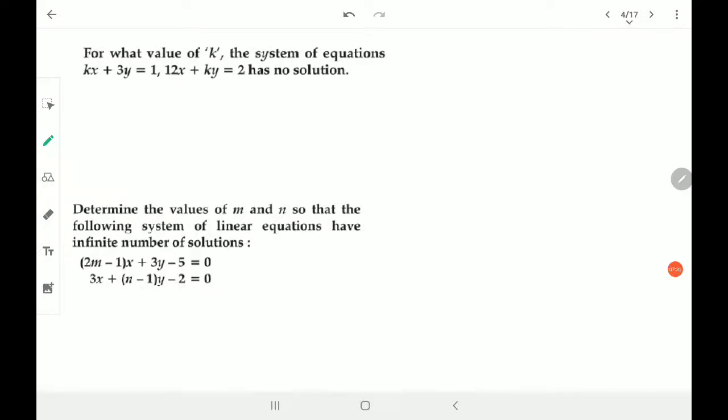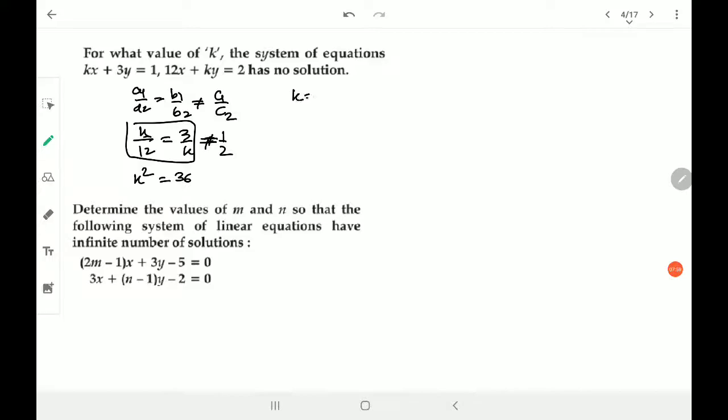So for what value of k does it have no solution? No solution case, that means again a1 upon a2 is equal to b1 upon b2, but not equal to c1 upon c2. So we have k by 12 is equal to 3 by k, but not equal to 1 by 2, right? So why I took this question, again you will come to know now. So k square, if I choose the first two, k square is equal to 36. So what is k? k is equal to plus or minus 6. So we got two answers here, but one out of these two will be correct.